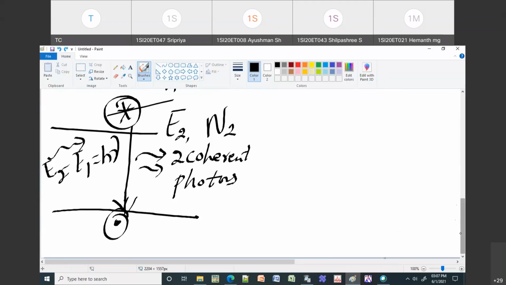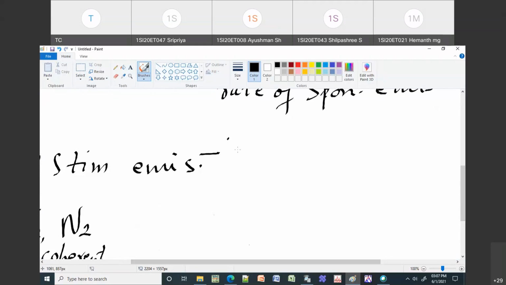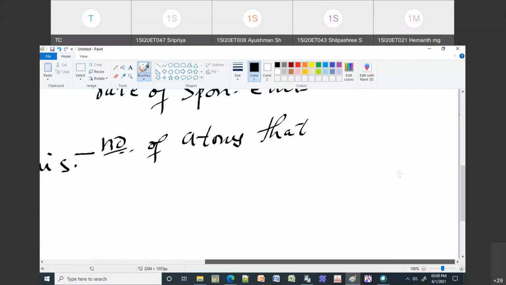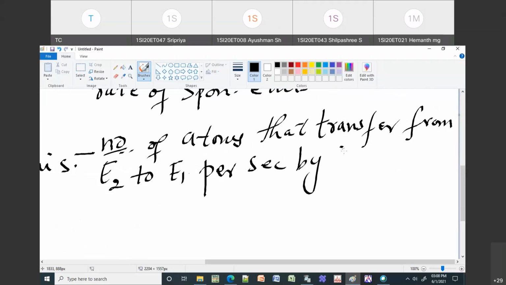Now if I want to tell the rate, this is nothing but the number of atoms that will transfer from E2 to E1 per second by stimulated emission.